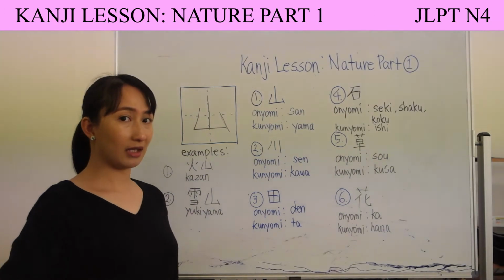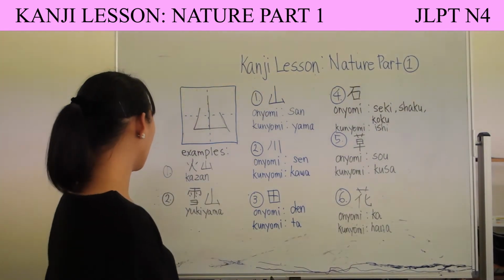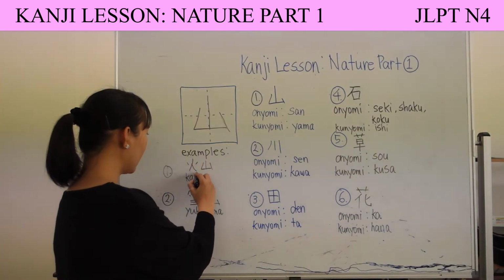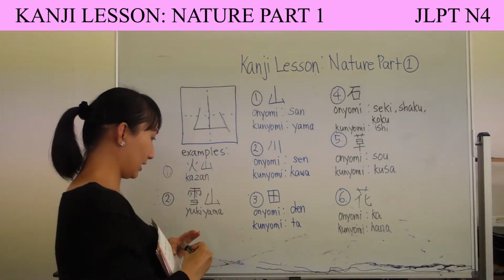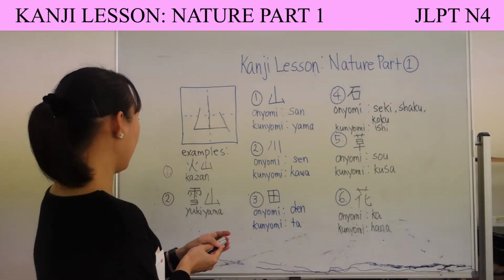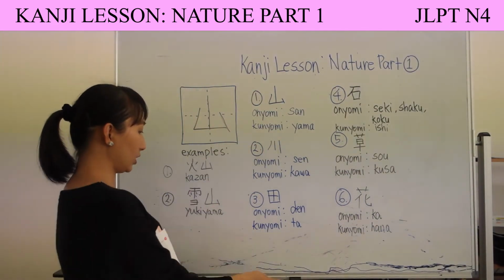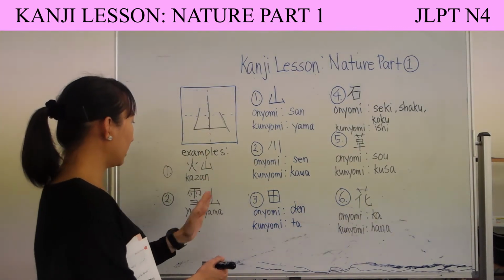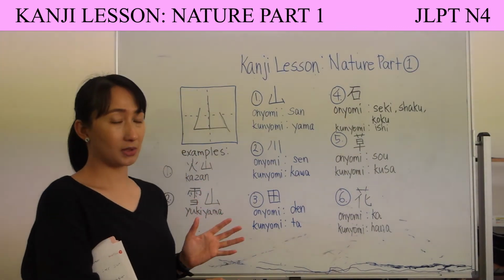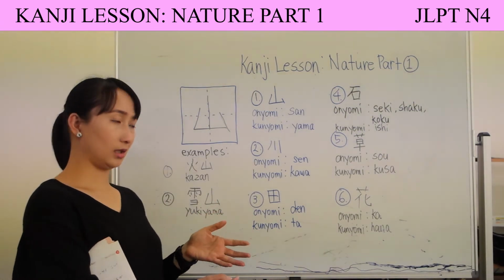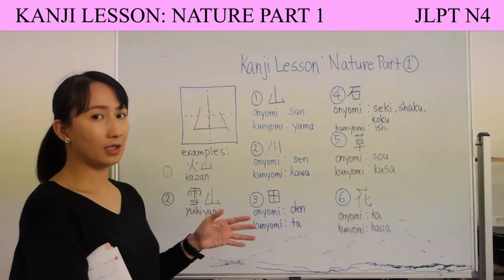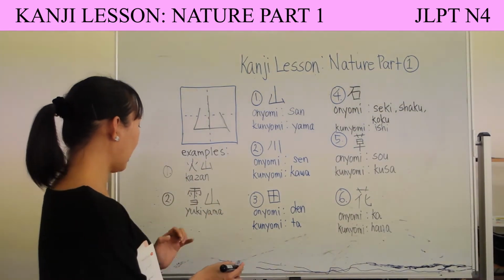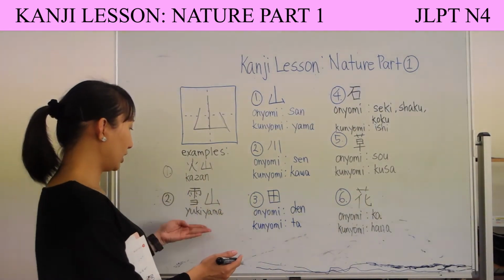The examples that I have for you are kazan. Ka is the kanji for fire. And then this kanji, our first kanji, is yama. If you partner this yama to ka, or fire, it becomes kazan, zan instead of just san. Kazan means volcano.